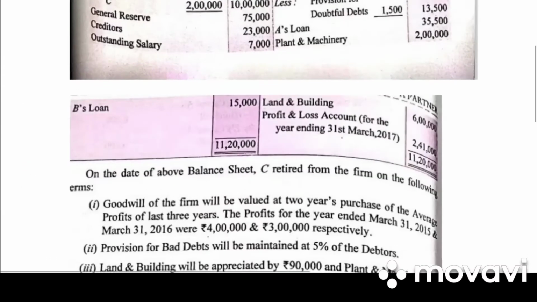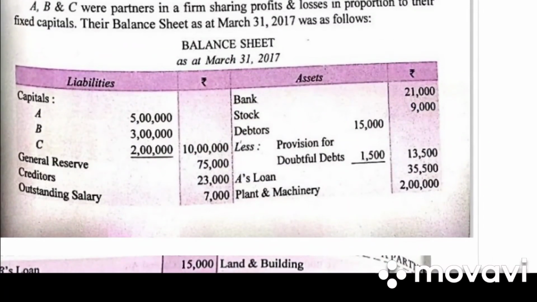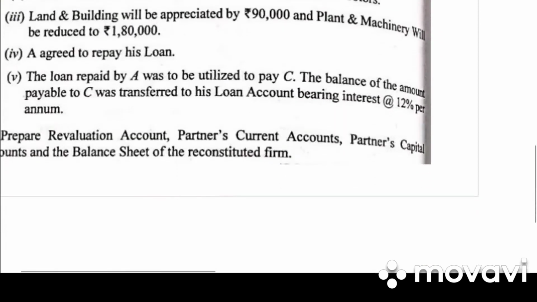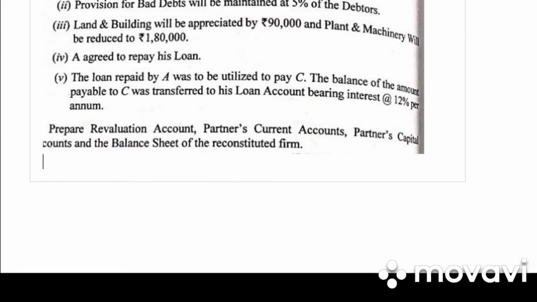Take down the next illustration. ABC were partners in a firm sharing profit in the proportion of fixed capital. Their balance sheet is given. Goodwill of the firm is valued at 2 years purchase. Provision for bad debts will be maintained 5% on debtors. Land and building appreciated by 90%. Plant and building will be reduced by 1,80,000. A agreed to repay his loan. The loan repaid by A was to be utilized to pay C. The balance of the amount payable to C was transferred to his loan account bearing interest of 12%. Prepare revaluation account, partner's current account, partner's capital account and balance sheet.